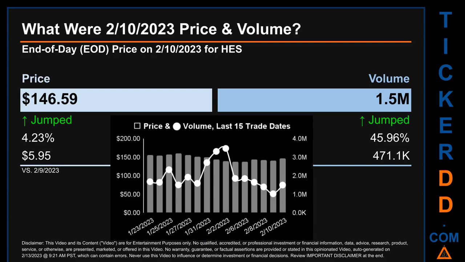The graph shows price and volume for the last 15 trade dates. Across a range of $23.14, the max and minimum end of day price were respectively 160.44 and 137.3. Volume saw a range of 2.4 million, from a day low of 1 million to a day high of 3.5 million.